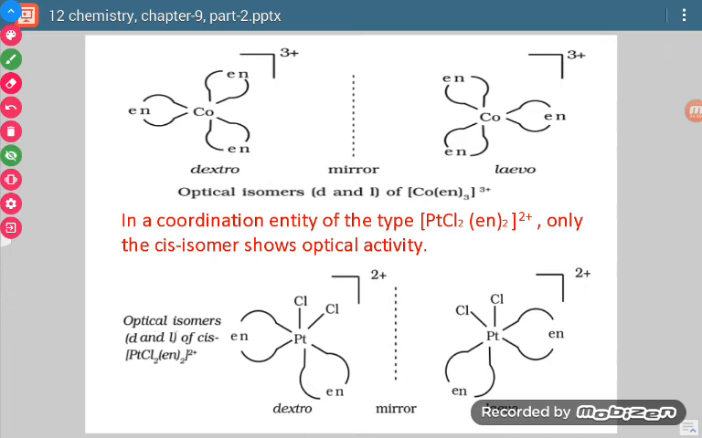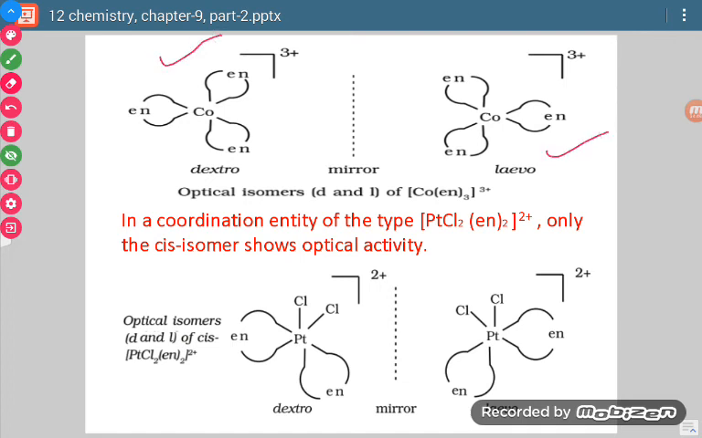Now let us see these examples. See, here I have taken one molecule where en is the ligand and it is present 3 times. What is the molecule? Co(en)3, and there is 3 positive charge. So this is a bidentate ligand and it is present 3 times. So this way I can represent it. If I take this, this is the mirror image of this.